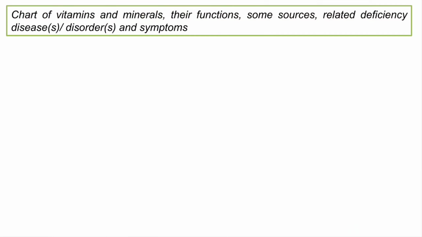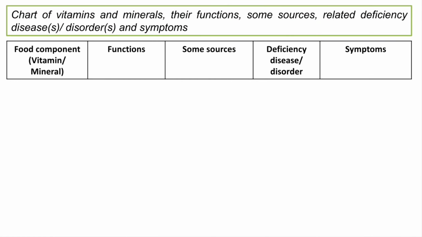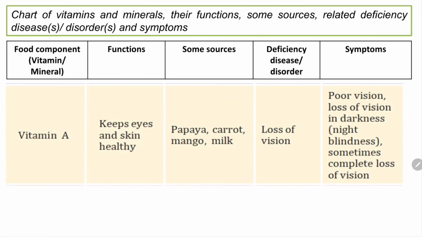So now let us study the chart, okay, which is given in your book as well. Let us quickly do a revision of that chart of all the vitamins and minerals here. So here we are going to study the food components or vitamins and minerals, their functions, their sources, and their deficiency diseases and their symptoms, okay. So quickly let us do this.